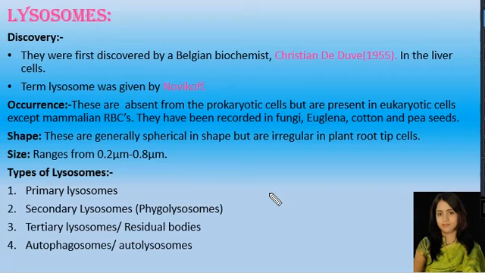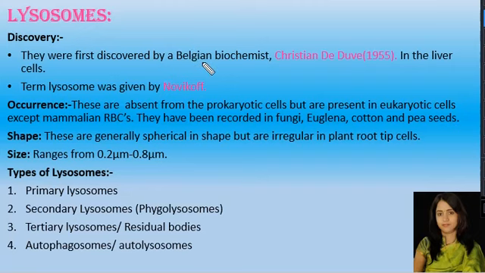And these lysosomes burst themselves to recycle those worn out or old cell organelles. Hence, as these structures kill themselves in order to remove the old and non-functional cell organelles, lysosomes are also known as suicide bags.